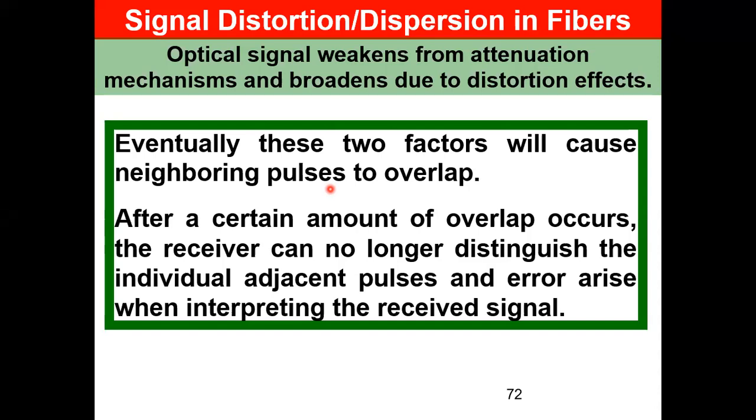I will show you the next diagram which is there in the book. It will not happen at a single point of time. As the signal propagates through the fiber, the more the length of the fiber, the more the signal distortion. Initially, if the overlap is small, we can still find out whether it is a 1 or a 0. But if a larger amount of overlap takes place, then the receiver cannot distinguish what the adjacent pulse actually is. So we have adjacent signal interference and we cannot interpret the incoming signal.